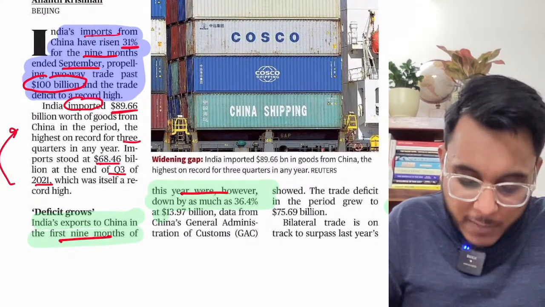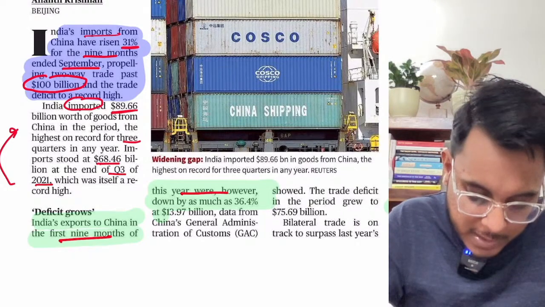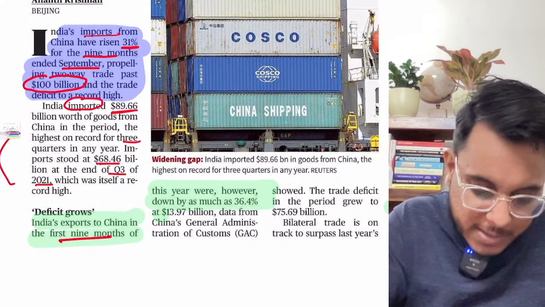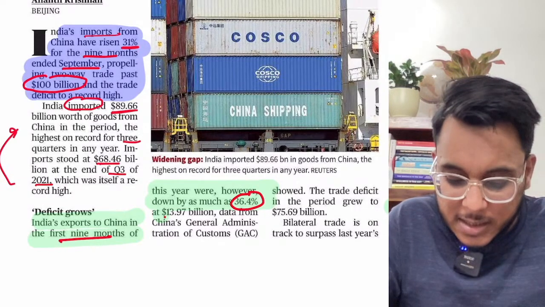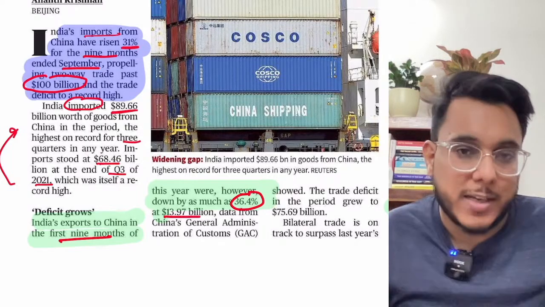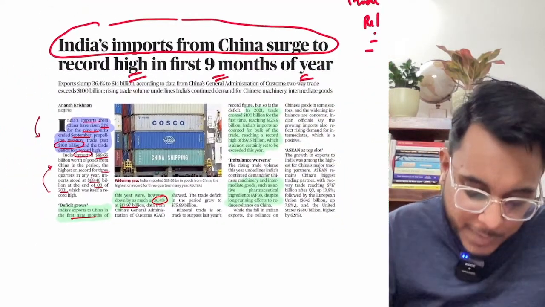If we see the export performance in the first 9 months, it is 36.4% less, just $13.97 billion of exports we have made. So what has happened?